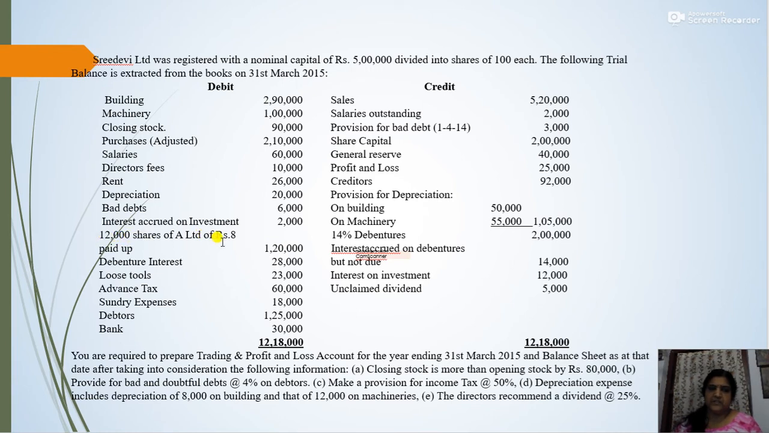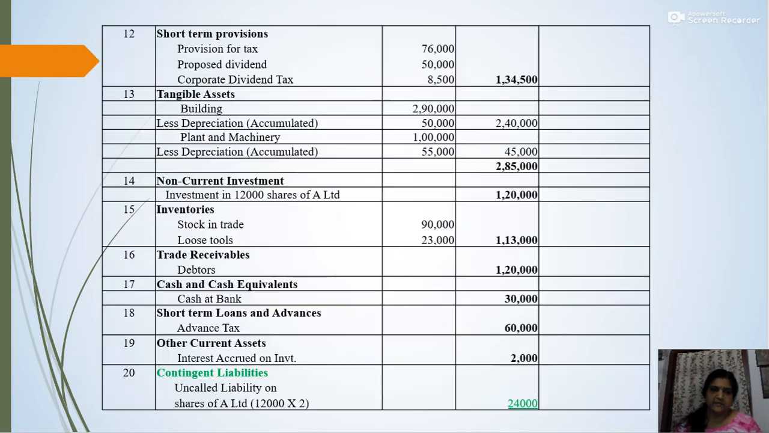So the face value will be 10. So 12,000 shares of rupees 10, but only 8 paid up. So 1,20,000 constitutes the investment in 12,000 shares of A Limited. Then inventory. Here there are two inventories, that is stock in trade and also loose tools. Stock in trade 90,000 and loose tools 23,000, so total 1,13,000. Then trade receivables, that is debtors, 1,20,000. Then cash and cash equivalents, only cash at bank is given, that is 30,000.